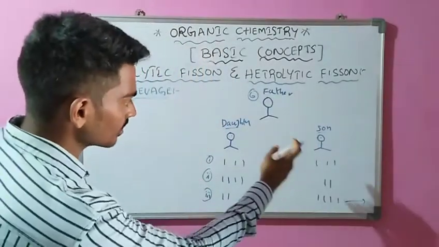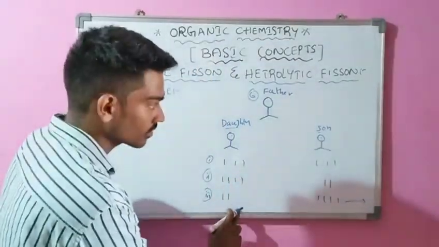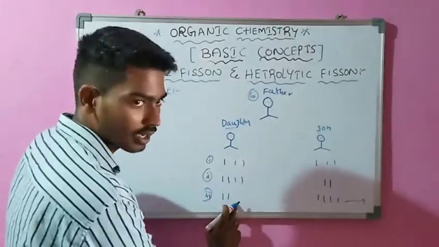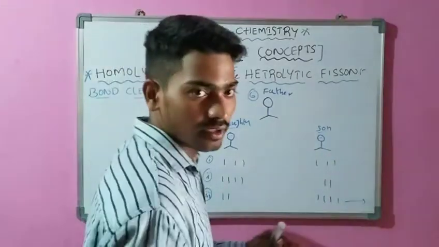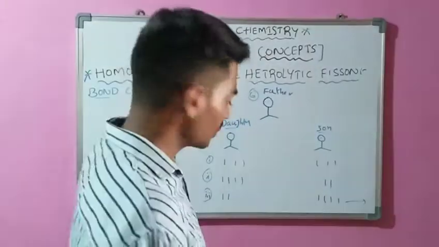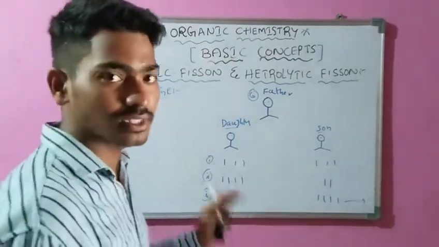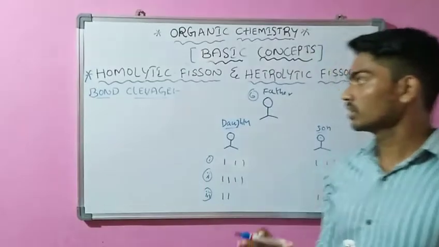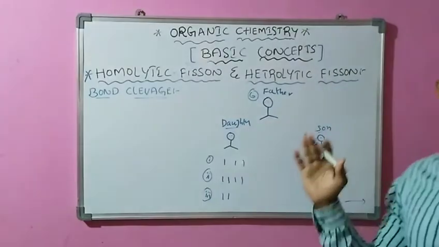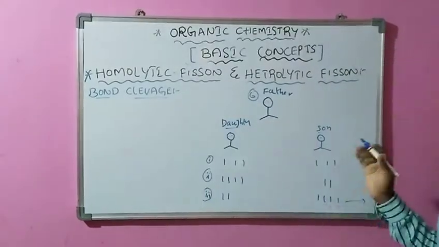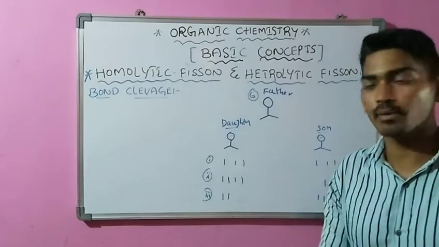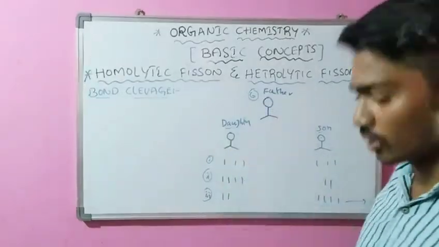So this is the third case. These 3 cases help in understanding bond cleavage, homolytic fission and heterolytic fission. This story is a great help for these concepts.